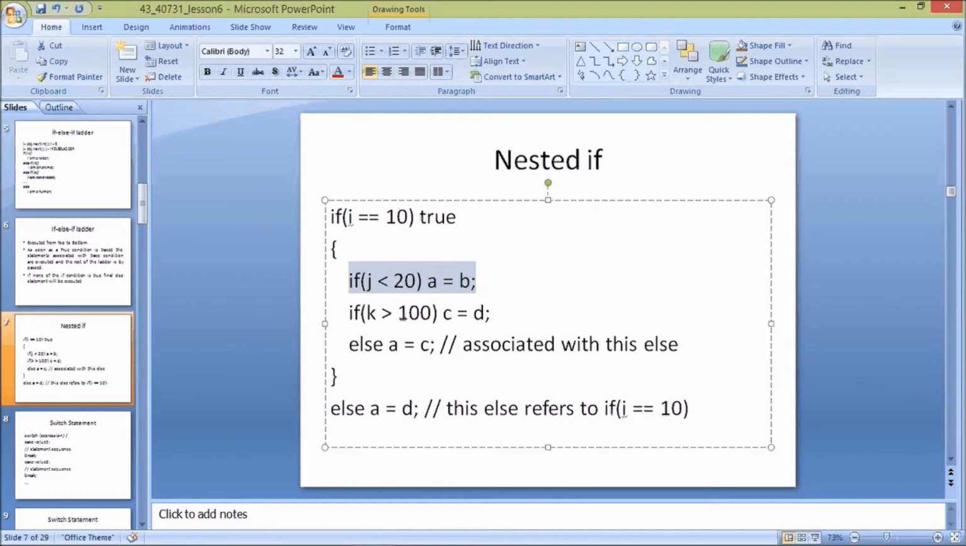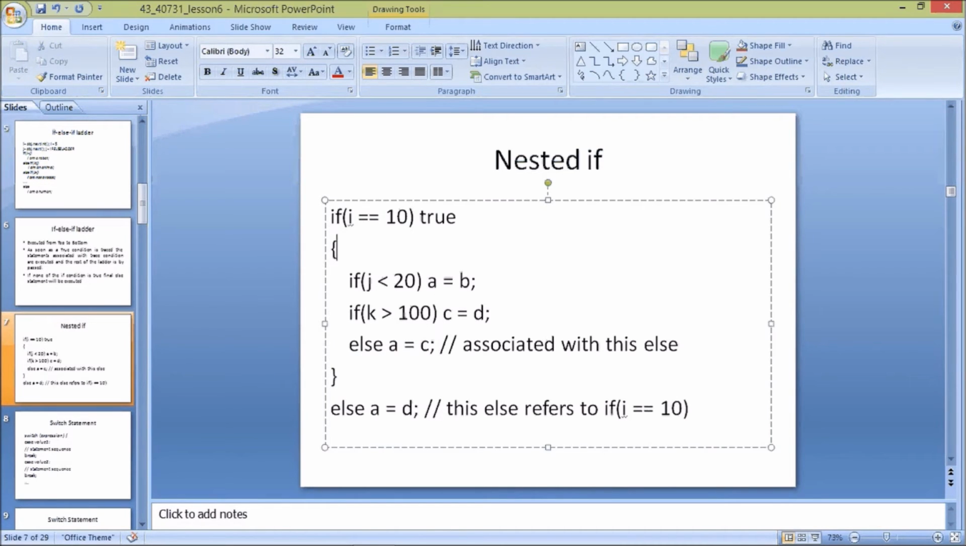If k is greater than 100, like the k value should be greater than 100. If it is true, then c equal to d will be executed, and otherwise if everything is false in these else if statements, the else part a equal to c will be executed here, and it terminates the loop here.